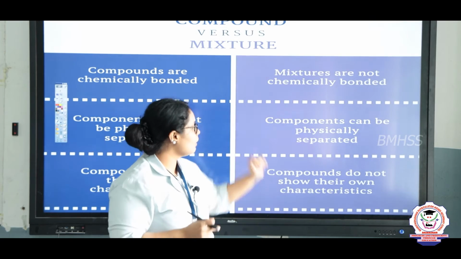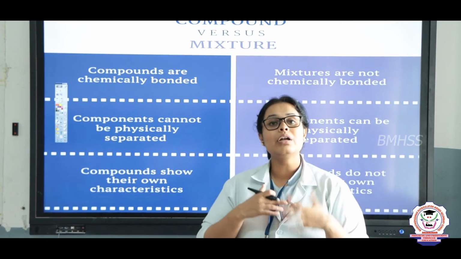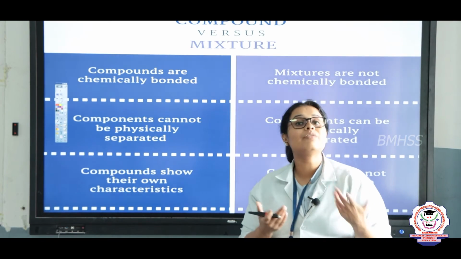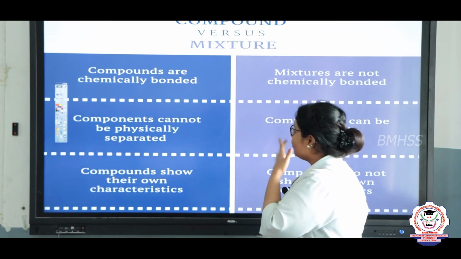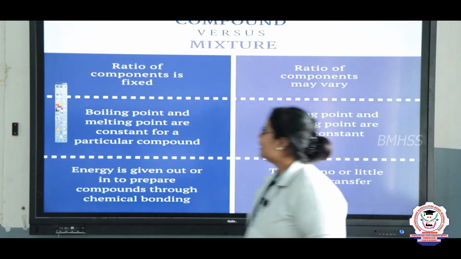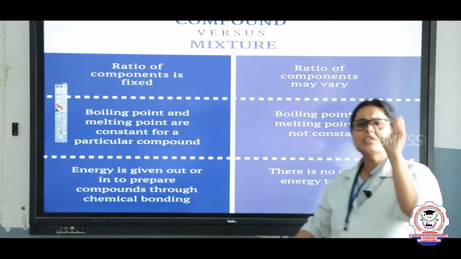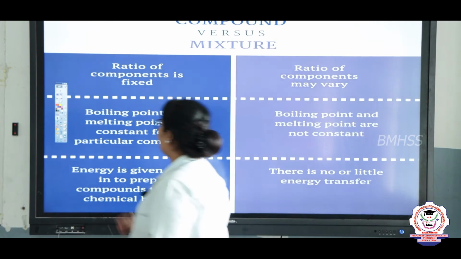Same way, in a mixture you cannot easily identify what the difference is, okay? Now, let's come to the fourth point. In the fourth point, children, you will get to know why a compound has a fixed ratio. For example, NH3.